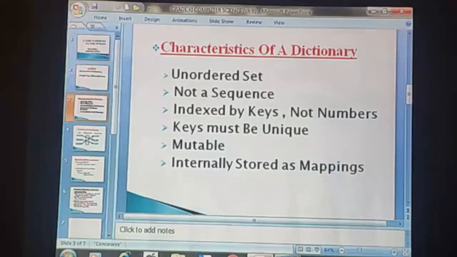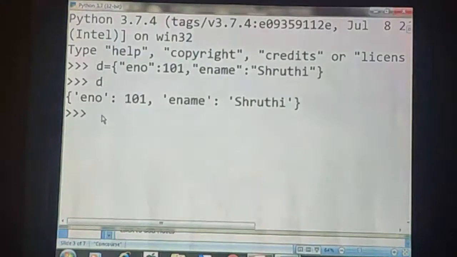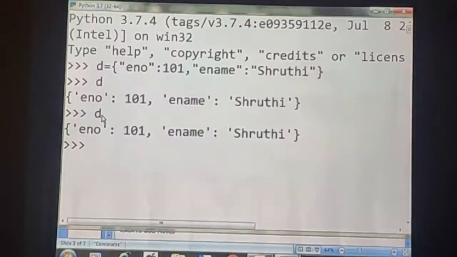See here, D is equal to what I have mentioned: the dictionary name D, ENO 101, ENAME Shruti. If we want to get the value 101, how can we get it? With the help of the key only can we access the dictionary elements. Let us see. D of ENO. So what are we getting? 101. With the help of the keys only we are getting the dictionary values. So indexed by keys, not numbers.